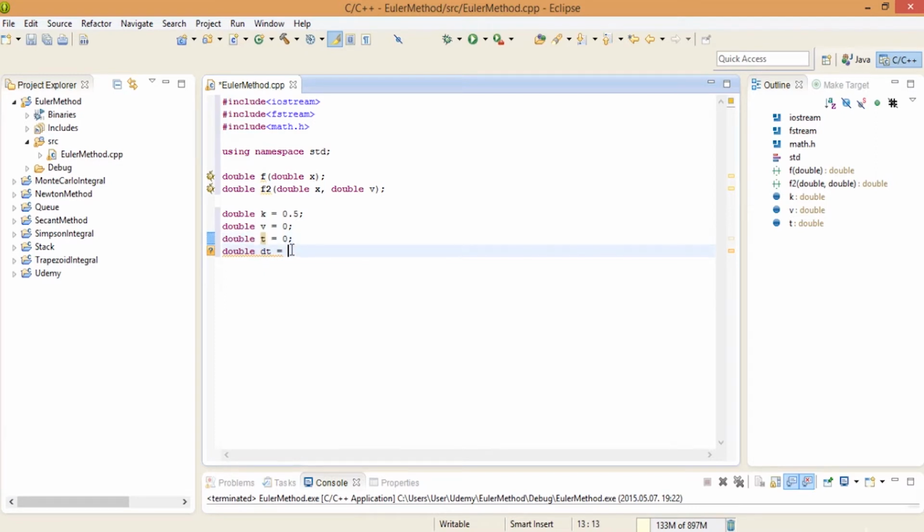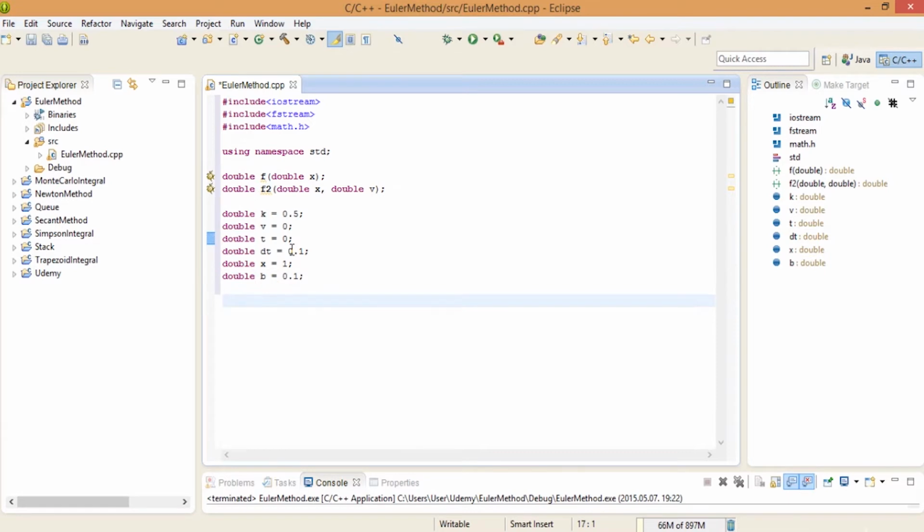Okay, 0.1 for example. We will have a double x equal to 1, and we will have a double b. It's going to be the constant before the velocity, and it's going to moderate the friction.